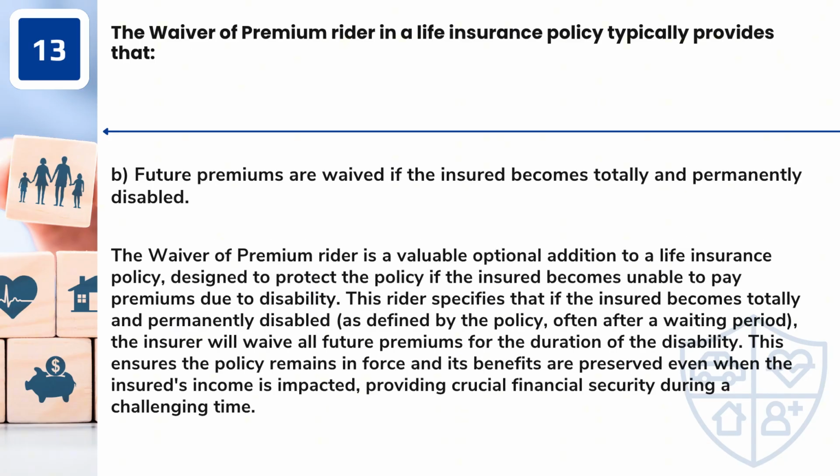Answer: B. Future premiums are waived if the insured becomes totally and permanently disabled. The waiver of premium rider is a valuable optional addition to a life insurance policy, designed to protect the policy if the insured becomes unable to pay premiums due to disability. This rider specifies that if the insured becomes totally and permanently disabled, as defined by the policy, often after a waiting period, the insurer will waive all future premiums for the duration of the disability.